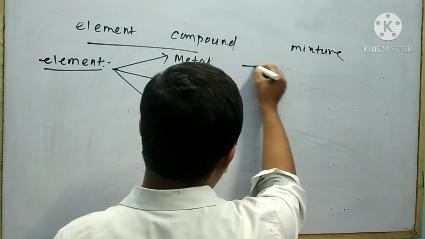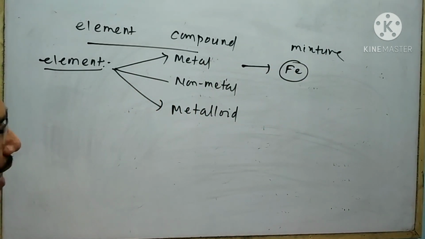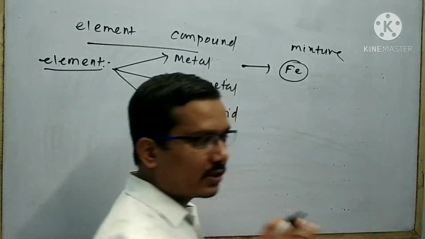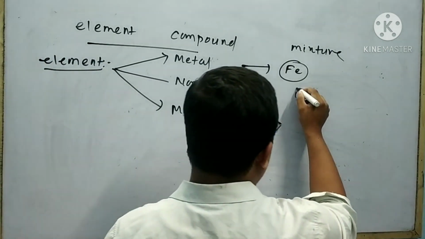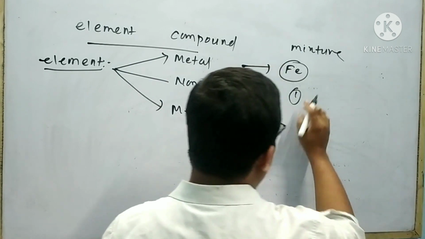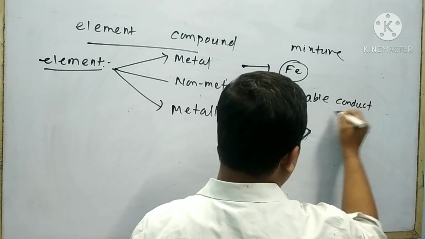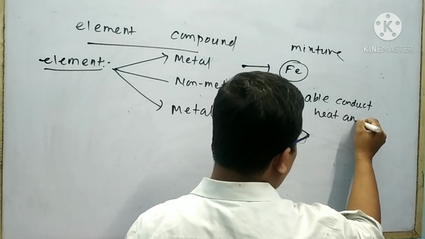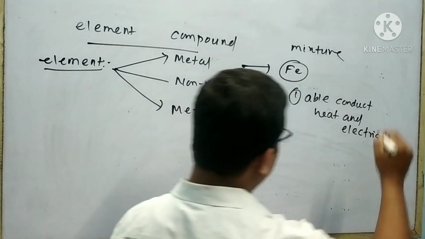Suppose I take an example of a metal, iron. Iron has some special characteristic properties. First, it is able to conduct heat and electricity. This is the main point.